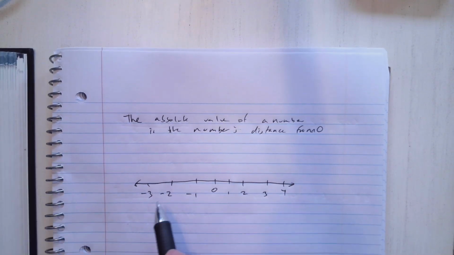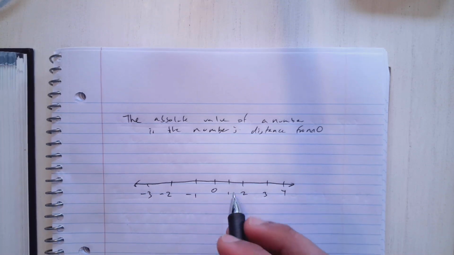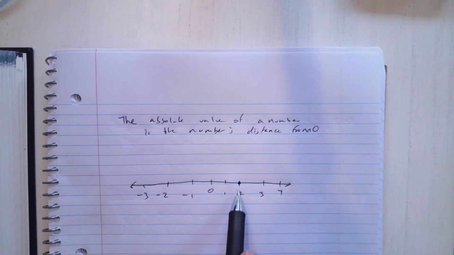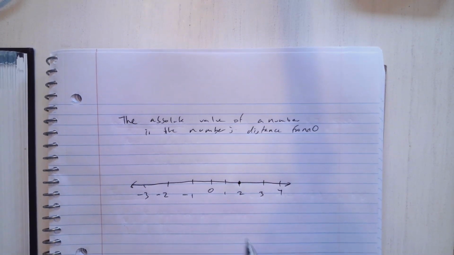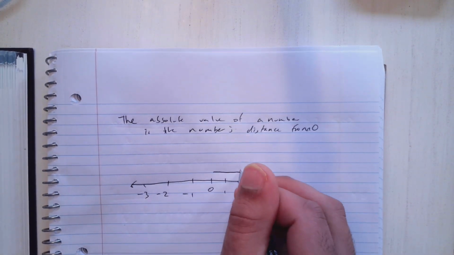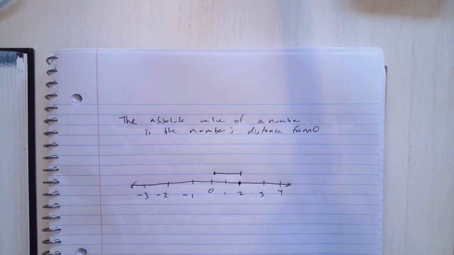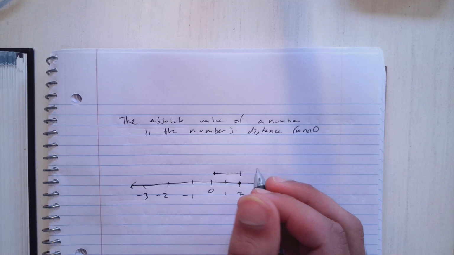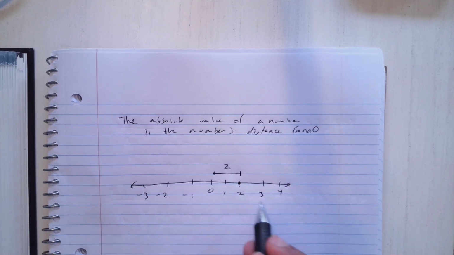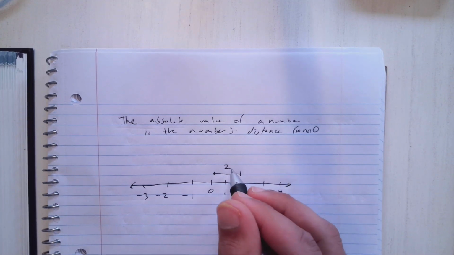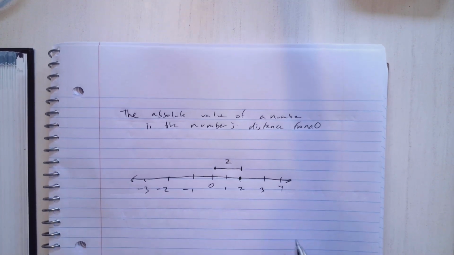These are all integers because we're including negative numbers. So let's take the number 2, for example. How far away is 2 from 0? What is this distance? So the distance from 0 to 2 is 2. Therefore, the absolute value of 2 is 2.